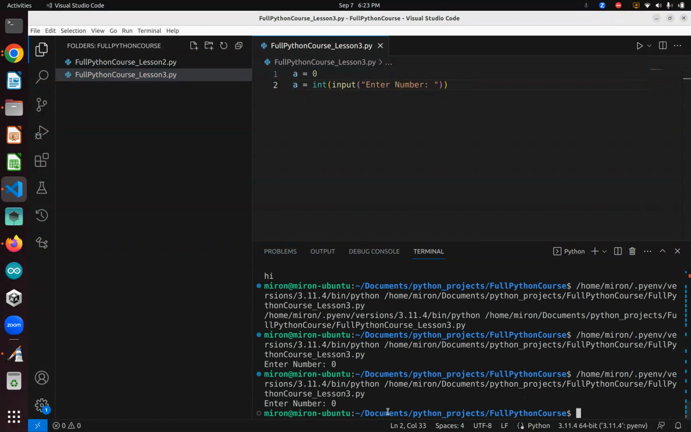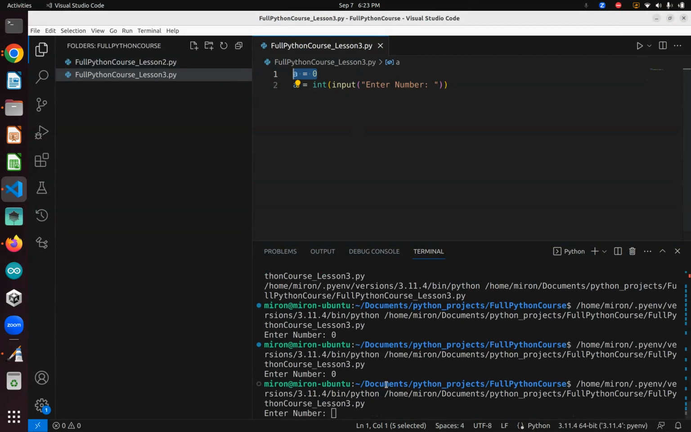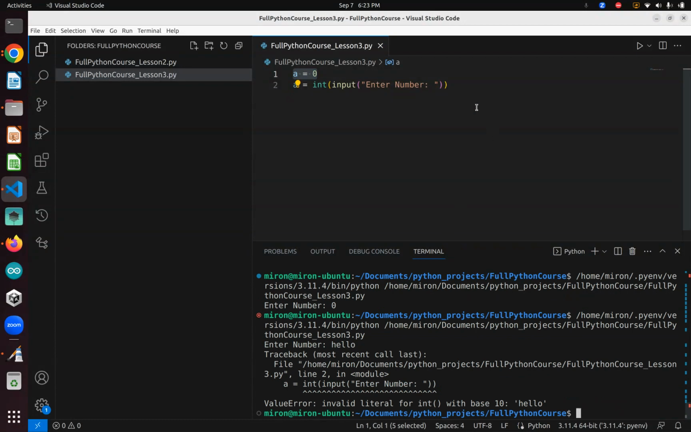Now if we type 0, it's still going to do nothing visible, but it's going to be an integer. But if we type a word here like hello, it will give us an error, because we can't turn a string into an int. We can turn an int into a string, but not a string into an int. We could turn a string into an int, but only if it's a number, not a word.